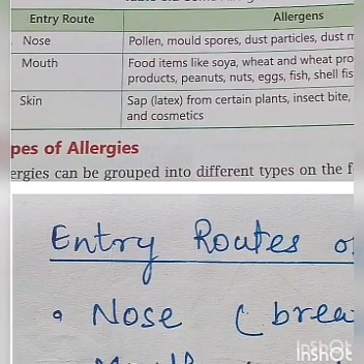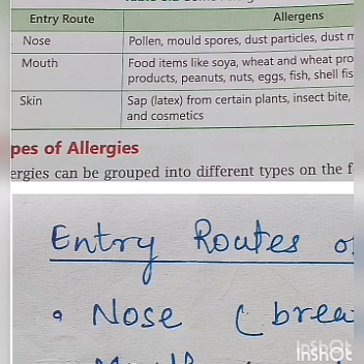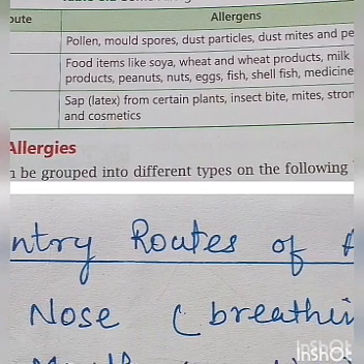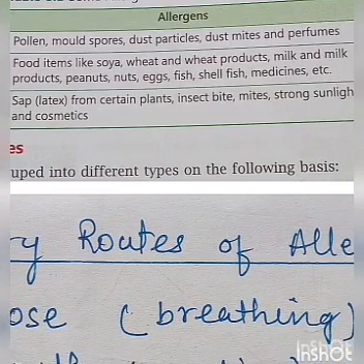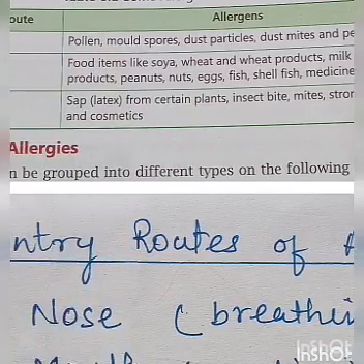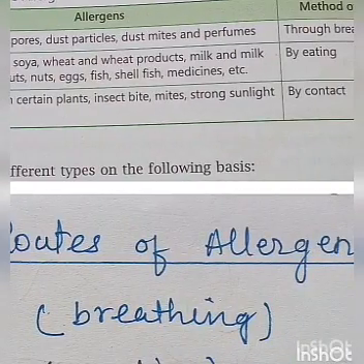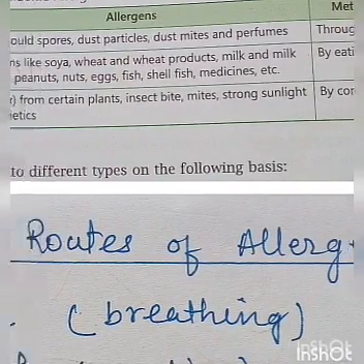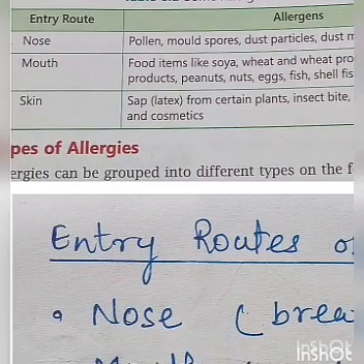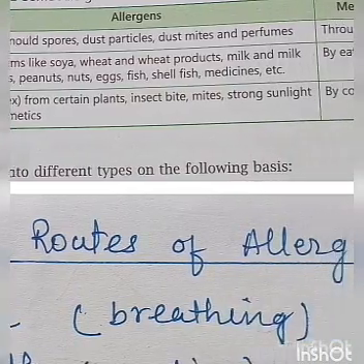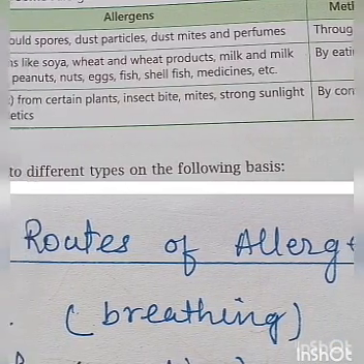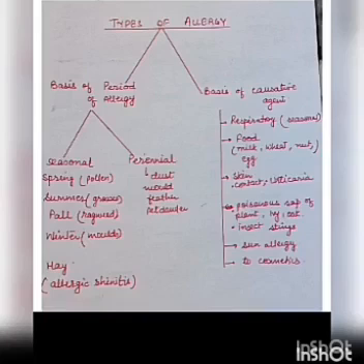Then skin: sap, latex from the plant, certain insect bites, mites, strong sunlight, and cosmetics. These are the different allergens, and if we come in contact with these, then we get allergies. So this table shows the entry of the different allergens, how they enter our body.